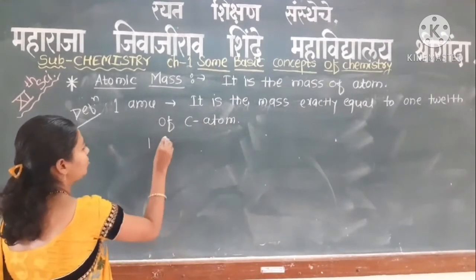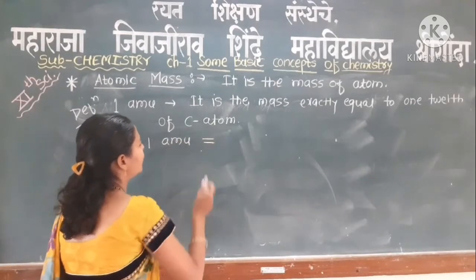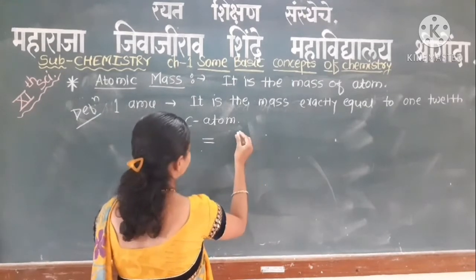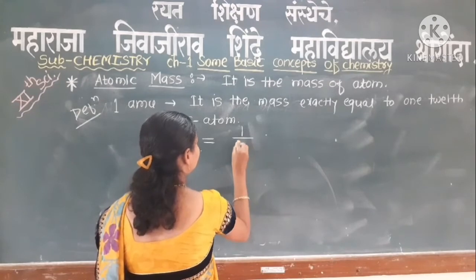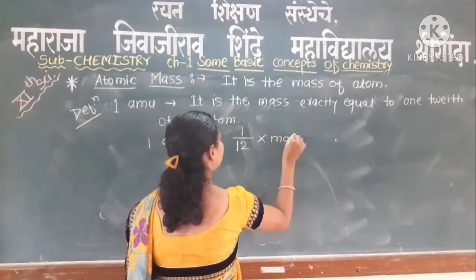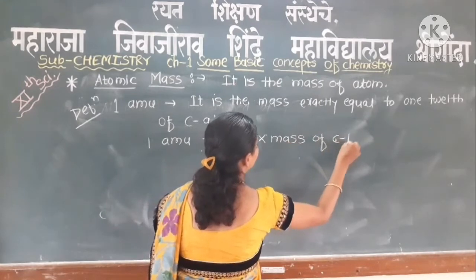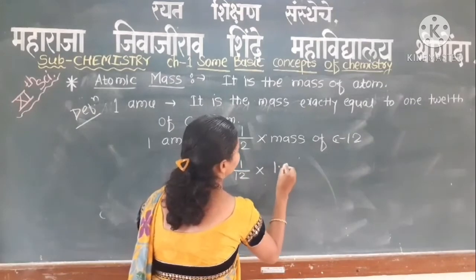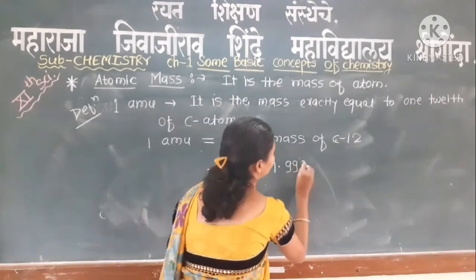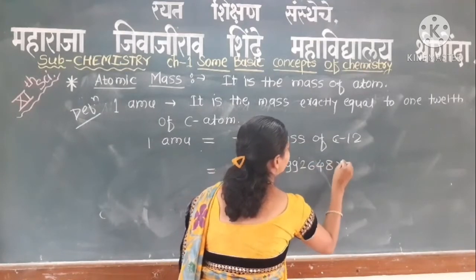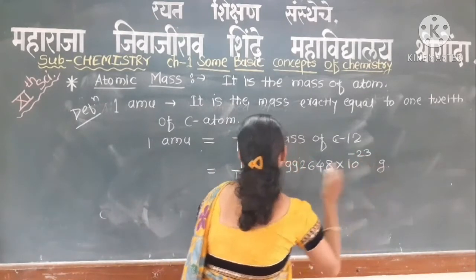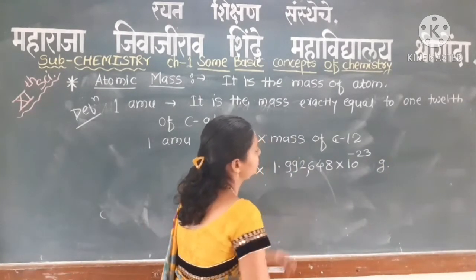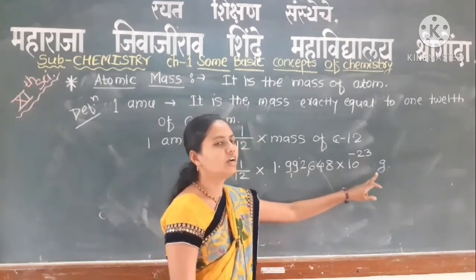So we can calculate 1 AMU, that is 1 atomic mass unit. 1 atomic mass unit is equal to 1/12 of the mass of carbon 12. That is 1/12 into 1.9926482 into 10 raised to minus 23 gram.